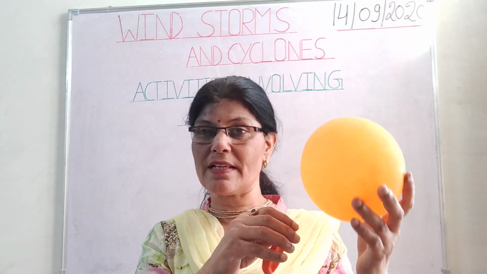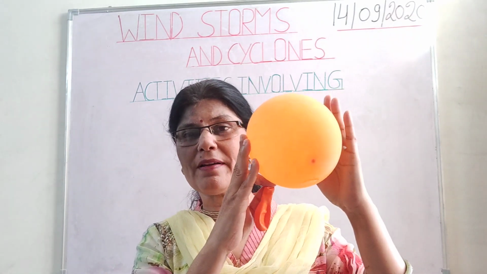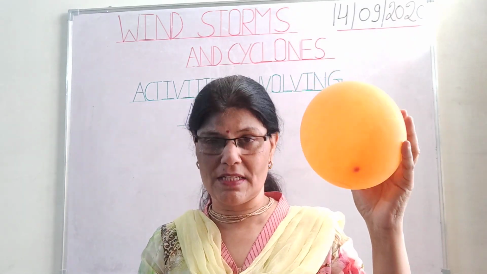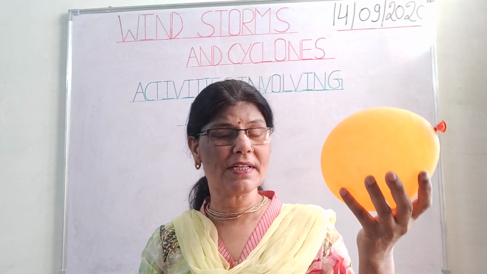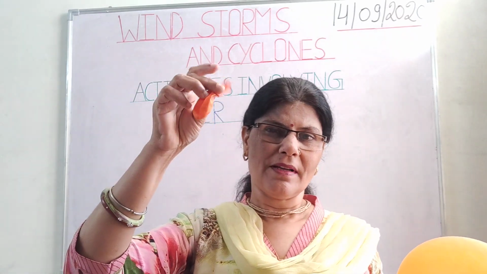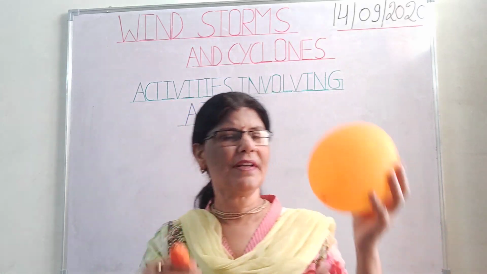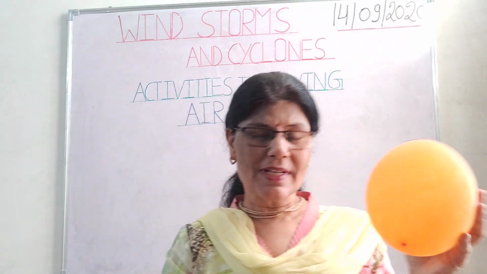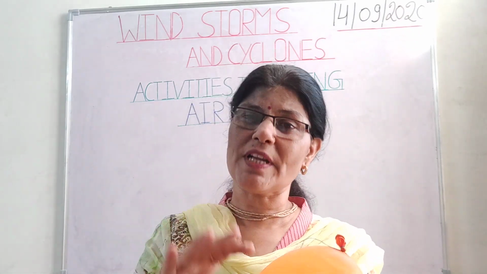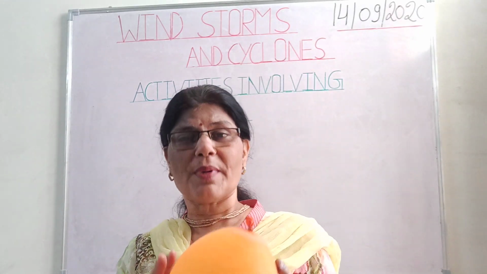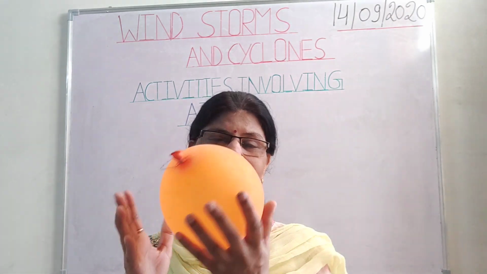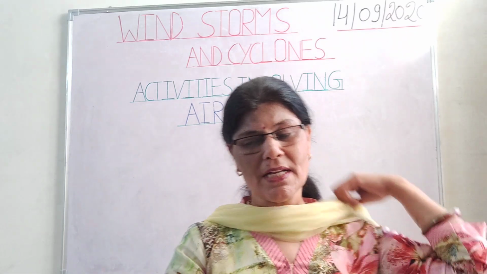It means we can say that because of the pressure of that air, the shape of the balloon has changed, or it has got inflated. This balloon has got inflated and this is not inflated. In this there is no air. Its shape is different and its shape is different. So we can say that this air present inside the balloon gives the shape to the balloon and exerts pressure, and because of that air pressure, it has got inflated. Its shape has been changed.